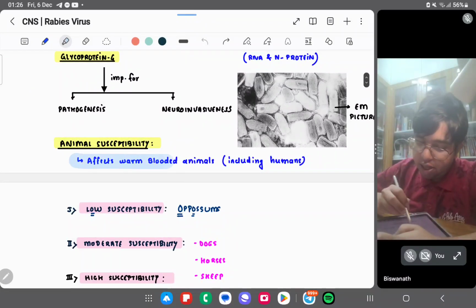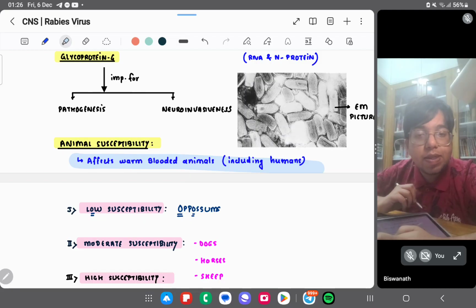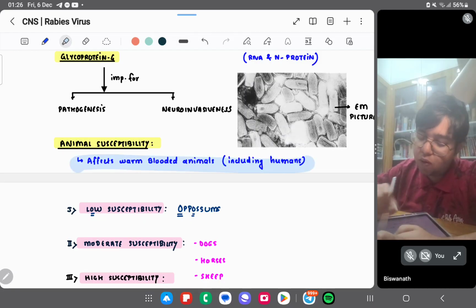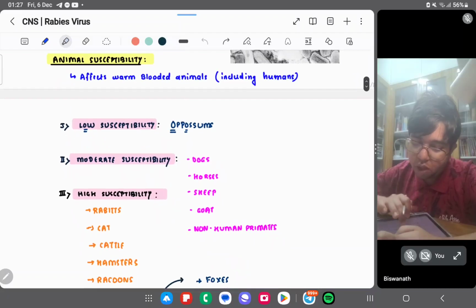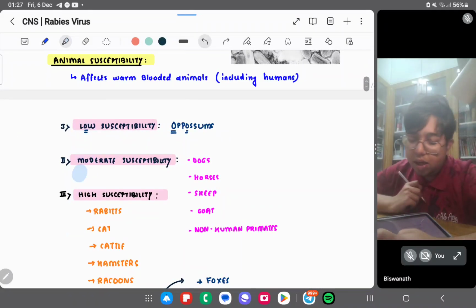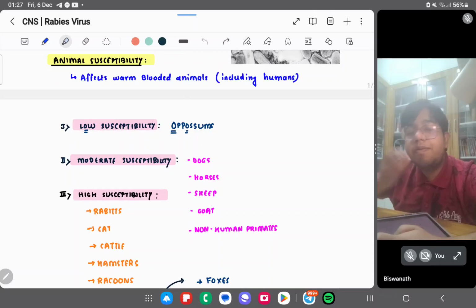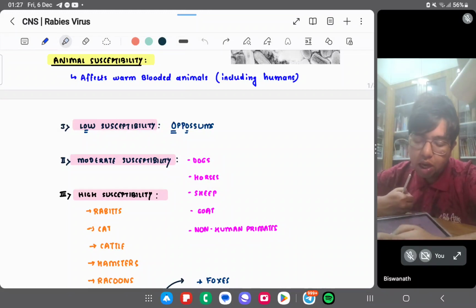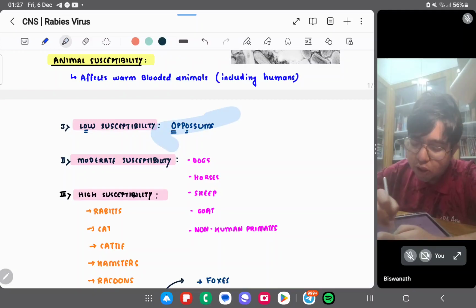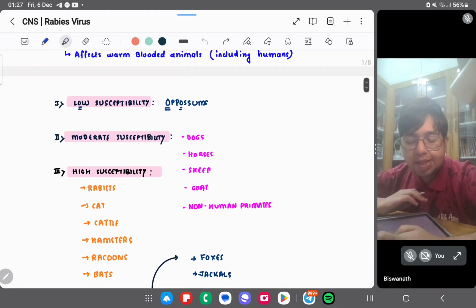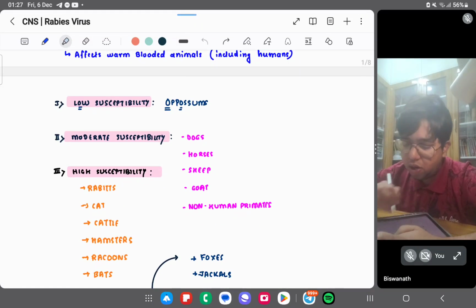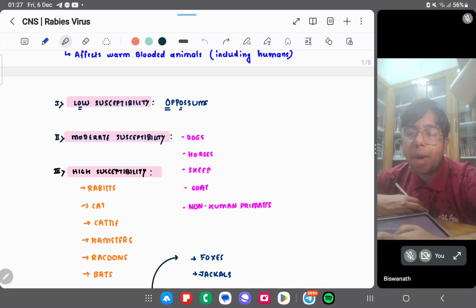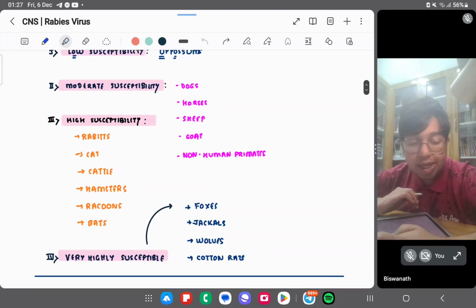Animal susceptibility: it affects warm-blooded animals, including humans. Some groups of animals are low susceptible, some are moderately susceptible, and some are highly susceptible. Opossum is low susceptibility. Moderately susceptible are dog, horse, sheep, goat, all the domestic animals, and monkey, non-human primates.